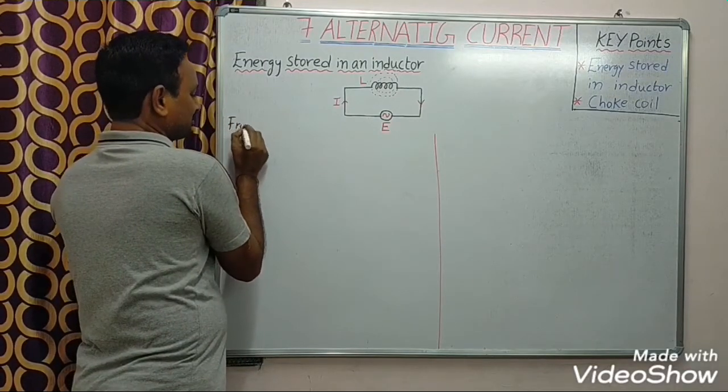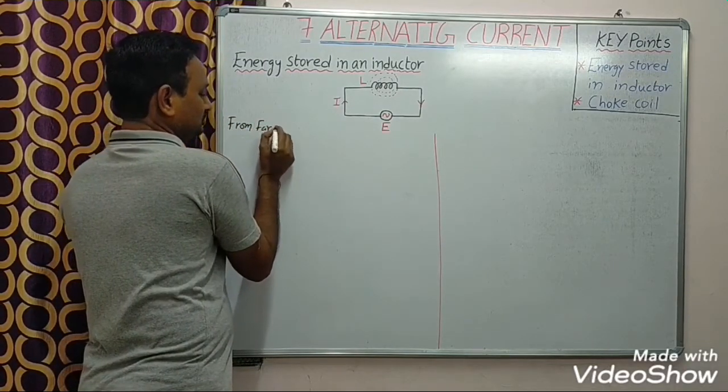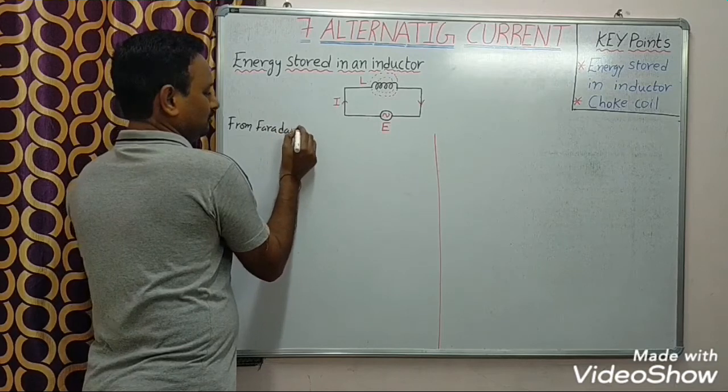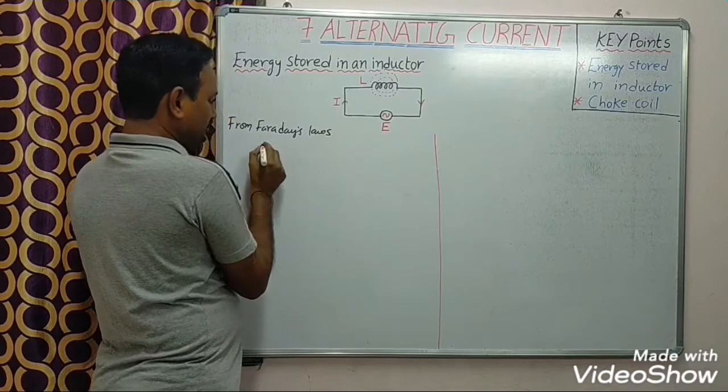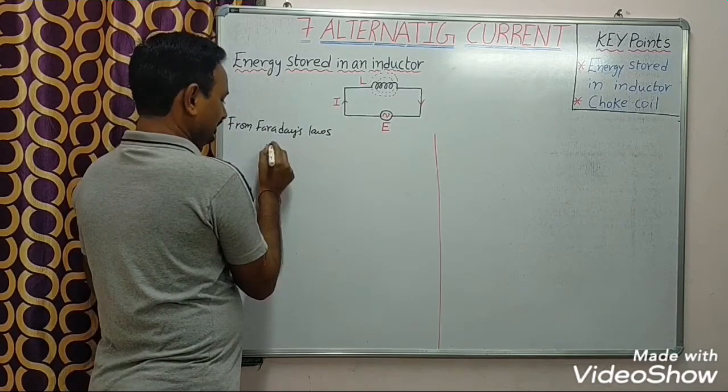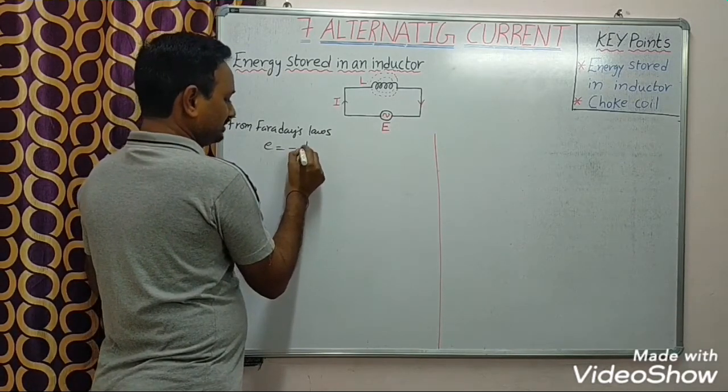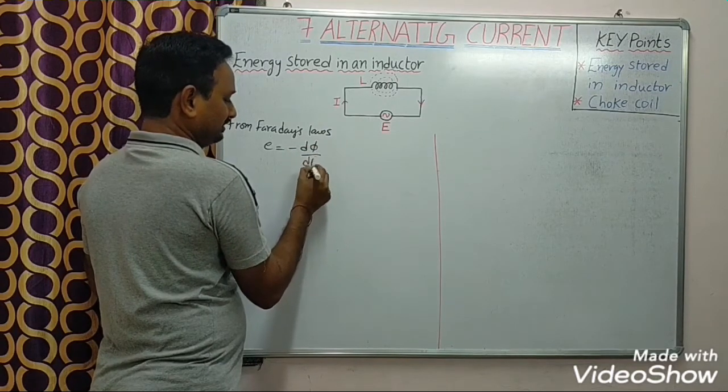From Faraday's laws, induced EMF E equal to minus d phi by dt.